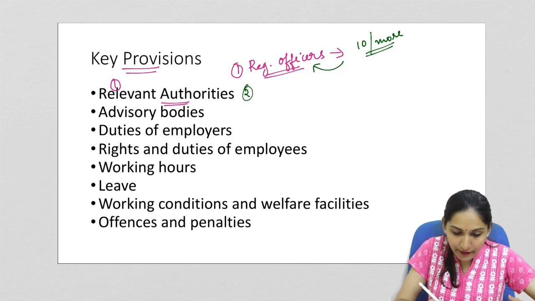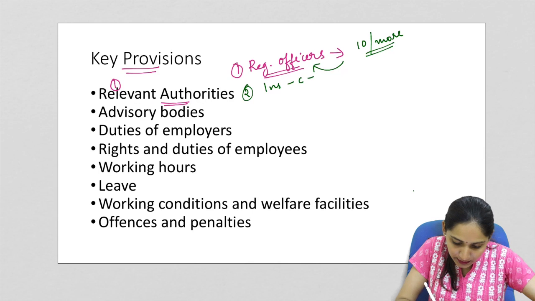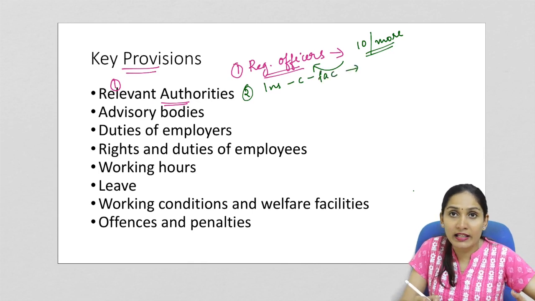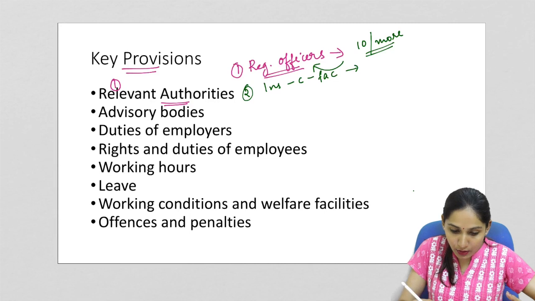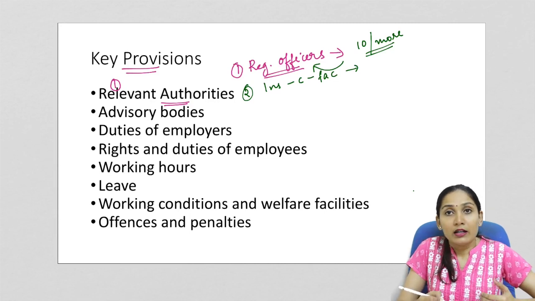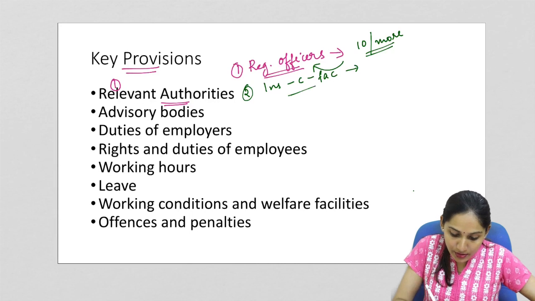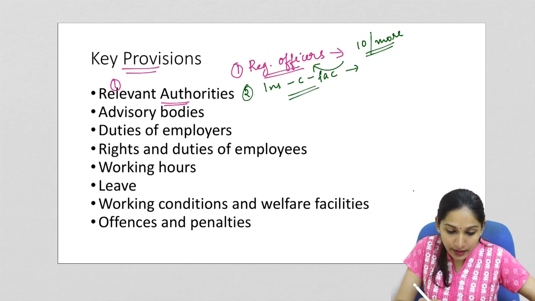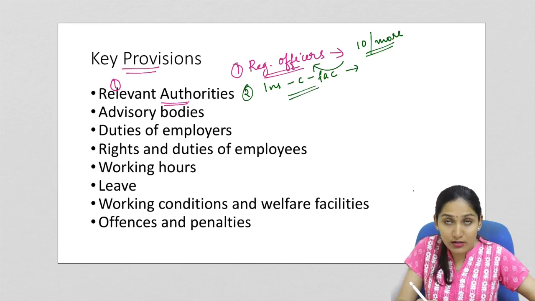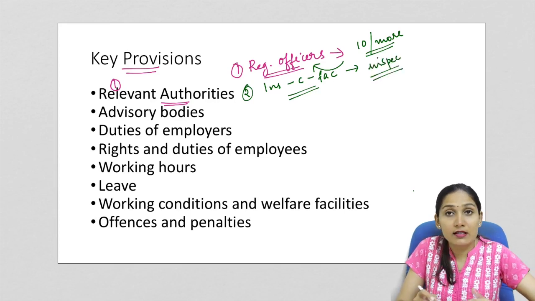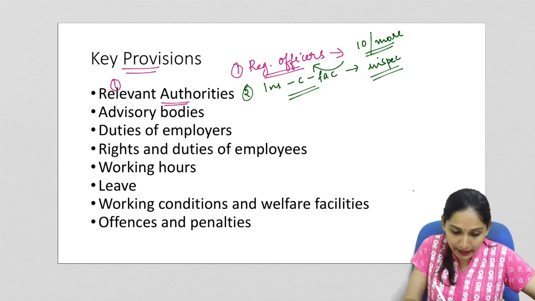Now secondly, we have the inspector cum facilitators. This inspector cum facilitator will inquire into any accidents or any kind of negative incidents in an establishment. The function of the inspector cum facilitator is to record the accidents or inquire into the accidents and also conduct inspections in the establishments. So this is the purpose of the inspector cum facilitator.